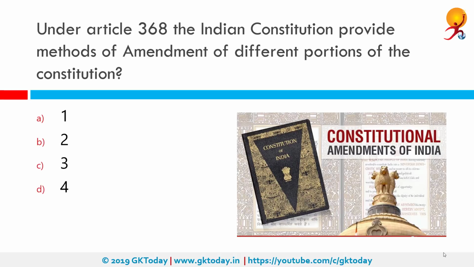Under Article 368, the Indian Constitution provides methods of amendment of different portions of the Constitution. How many different methods are there? So the answer is 3.